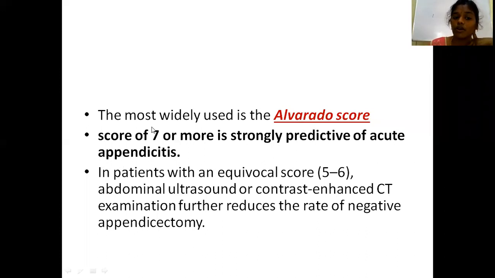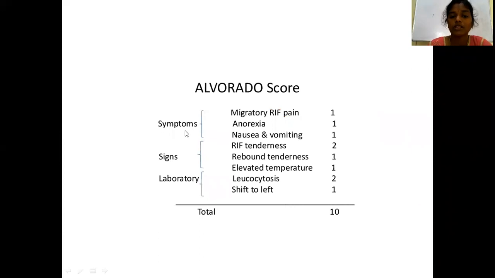If the score is 7 or more, it strongly indicates the patient is suffering from acute appendicitis. So in patients with an equivocal score, that is 5 to 6, you have to take the help of imaging like abdominal ultrasound and CECT. If there are findings in ultrasound and CECT, then you have to plan for surgery. So this is the role of imaging modalities. So this is the Alvarado score or MANTRELS score.